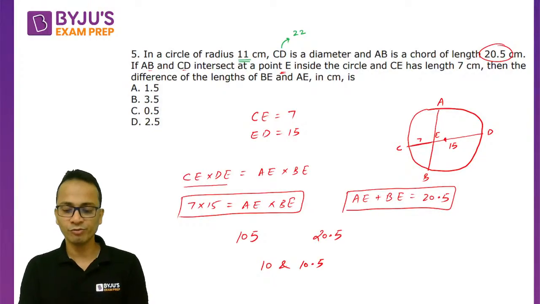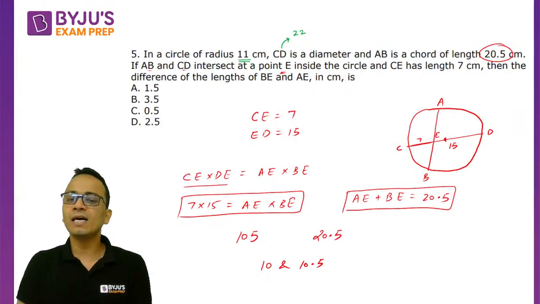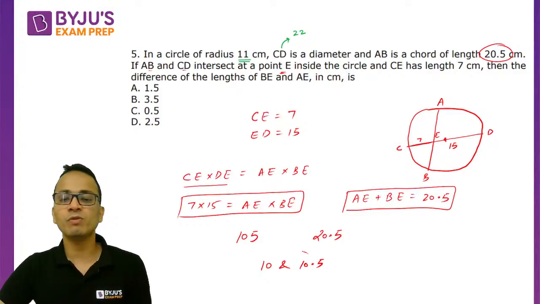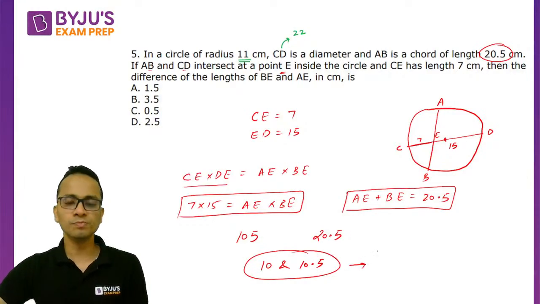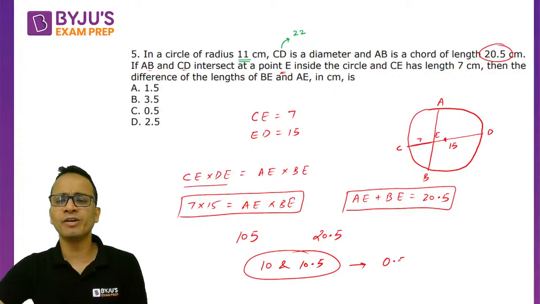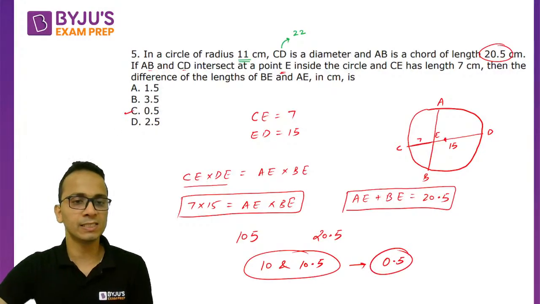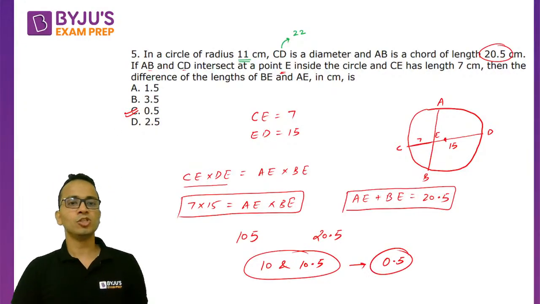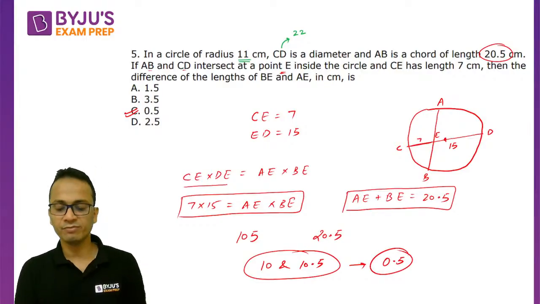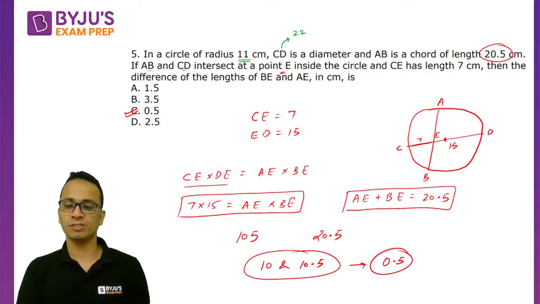Good Vicky, wonderful. So the lengths of BE and AE are found. Now we need their difference. What will be the difference in the lengths of these two? It will be equal to 0.5, and hence this is the correct answer. So option C, question number 5, 0.5 is the correct answer.